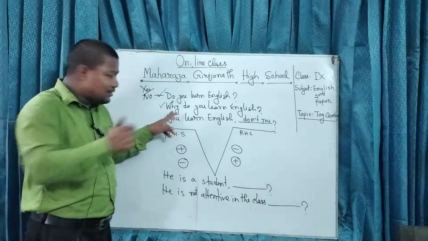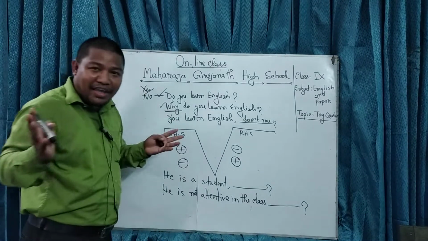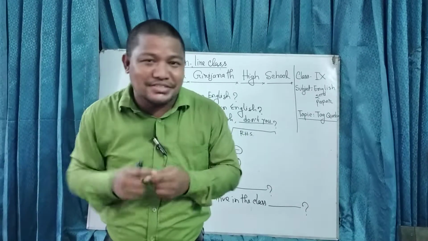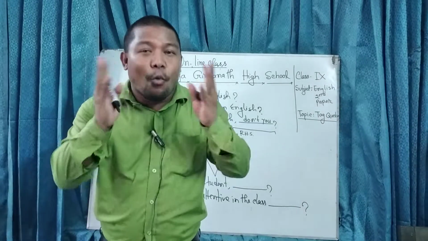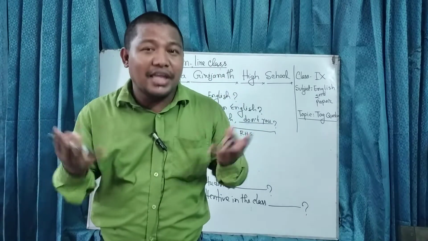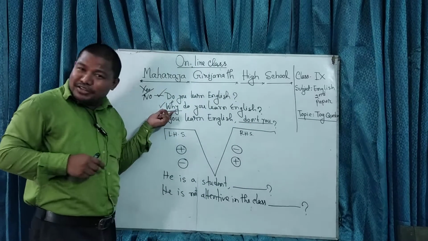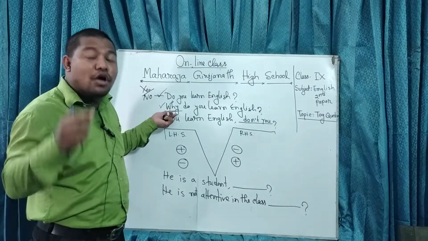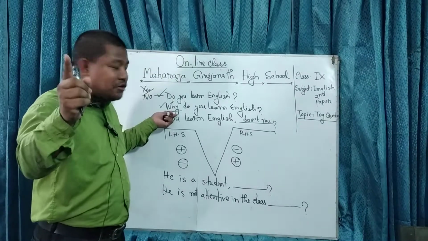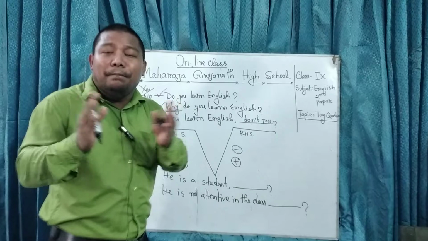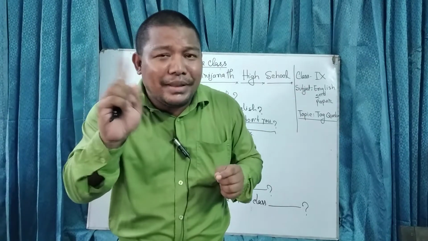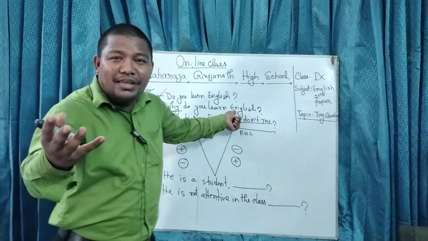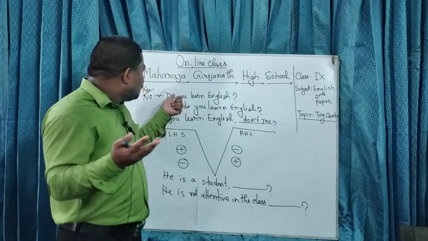And the second one is very easy, right? In class 5, I remember, you have learned WH questions, right? The questions which start with what, when, who, why, how are called WH questions. And of course, you have to put that WH word at the beginning of the sentence for asking questions. This question demands a descriptive answer, not simply yes or no. If I ask you, why do you learn English, you can't answer me, sir, yes or no.